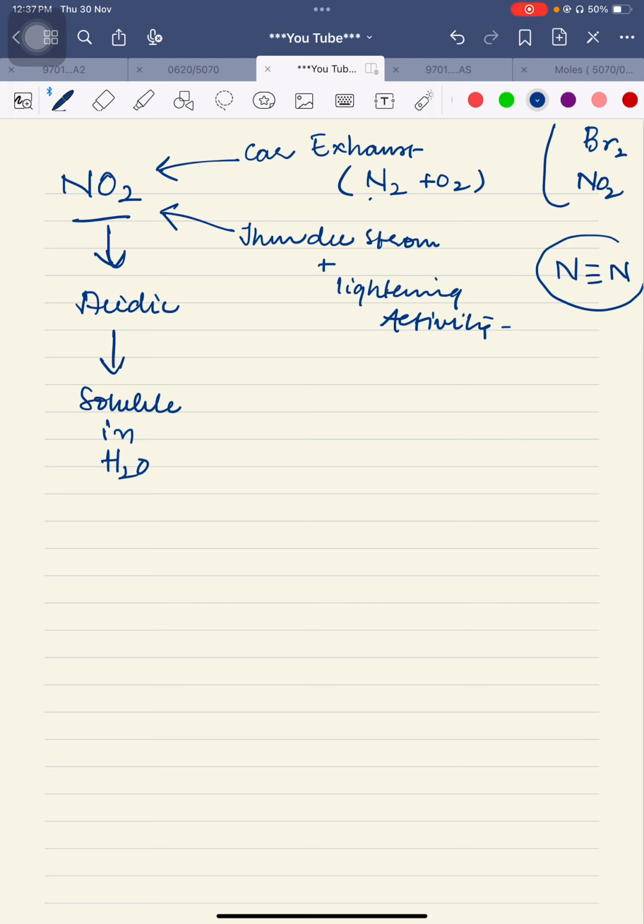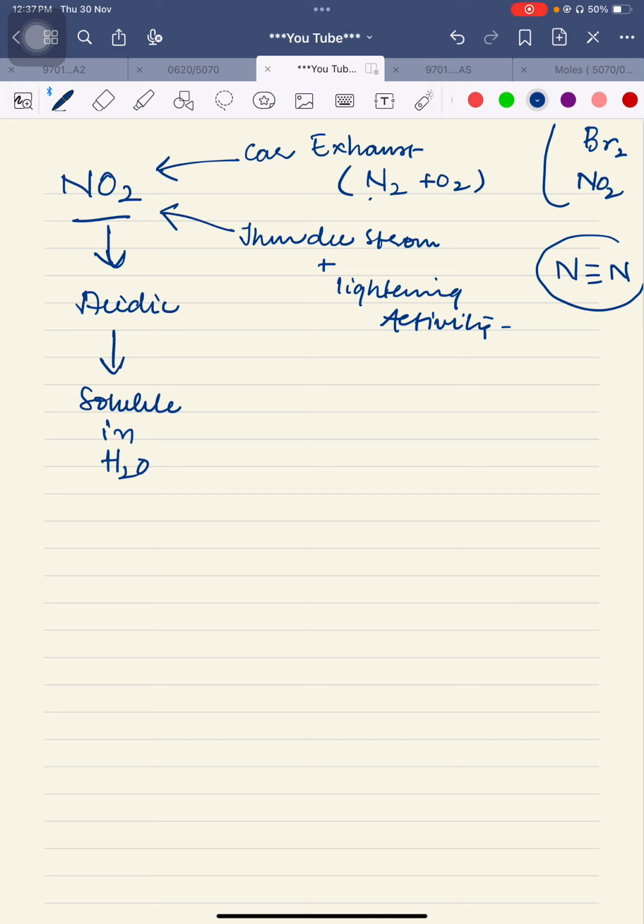There is another way for the production of NO2 gas, which is the lightning activity during thunderstorm. The lightning has a very high temperature, in the thousands. That high temperature is forcing nitrogen and oxygen to combine with each other to make NO2. So this NO2 is now a part of our atmosphere, a part of our environment.